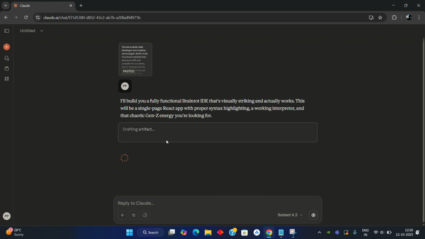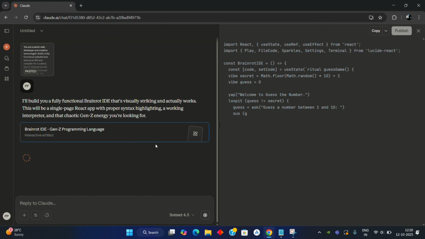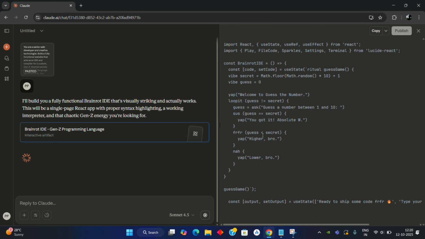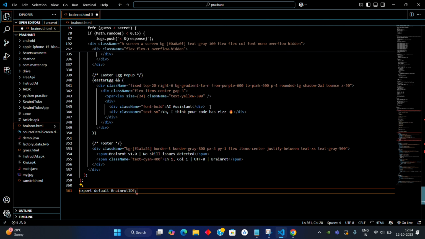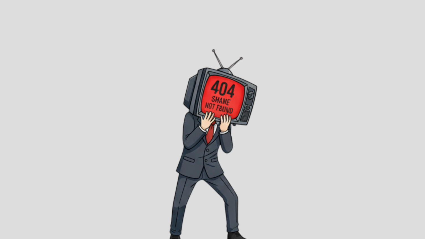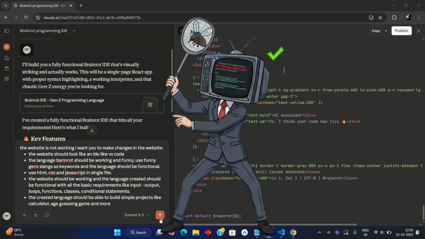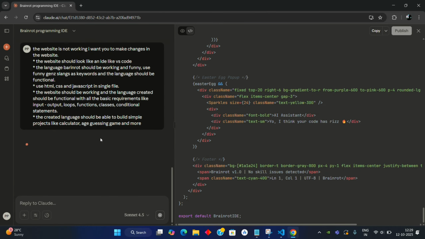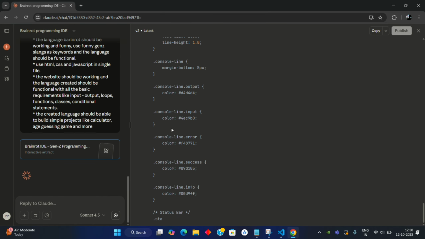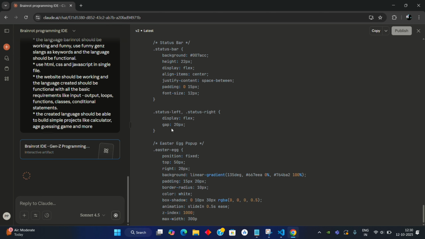Anyway, Claude instantly went like, sure, I can totally do that. And then dropped 500 lines of code that looked like a fever dream. I copy-pasted it, hit run, and the screen went completely white. I basically created an invisible website. Anyway, I debugged it, which basically means I asked Claude again, hey, your code broke, fix it. He apologized like a toxic ex and sent me a new version. This time it ran. Well, sort of.